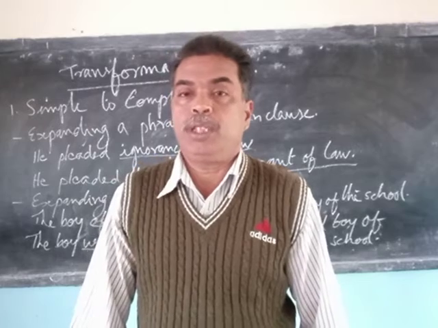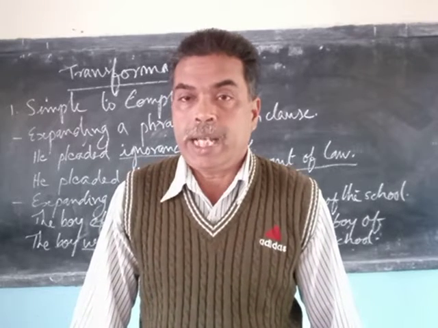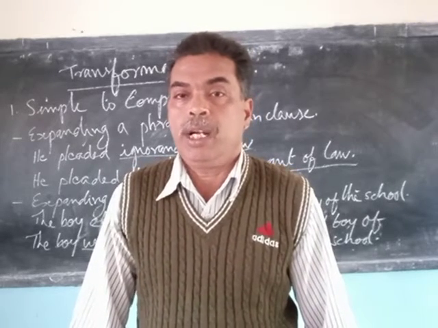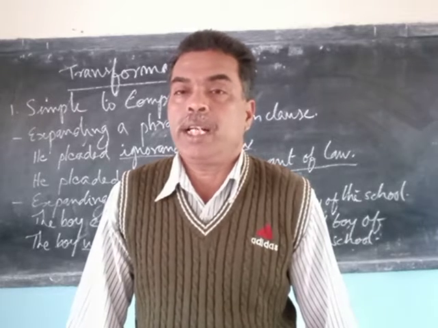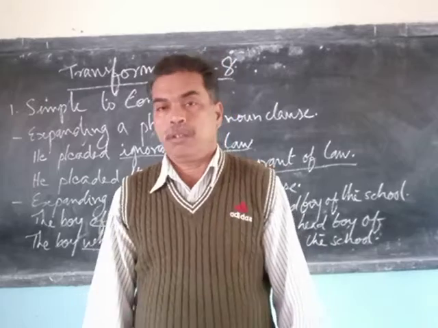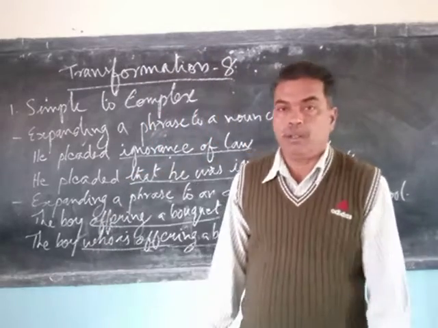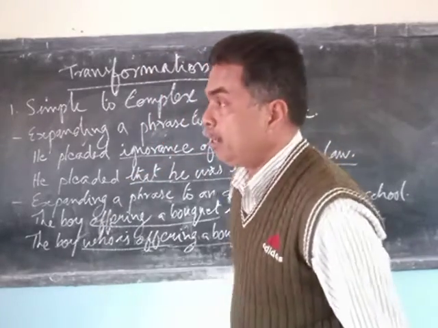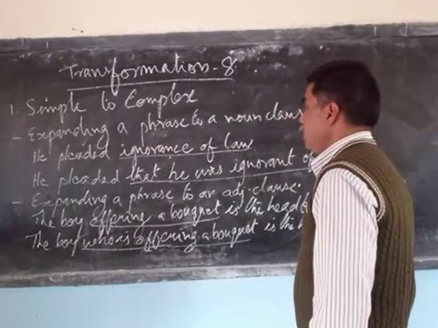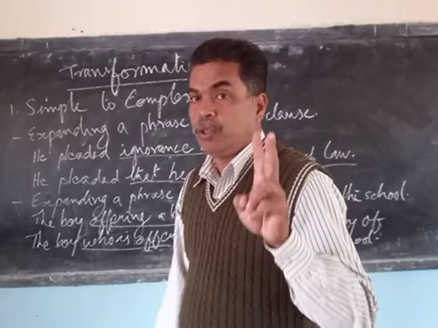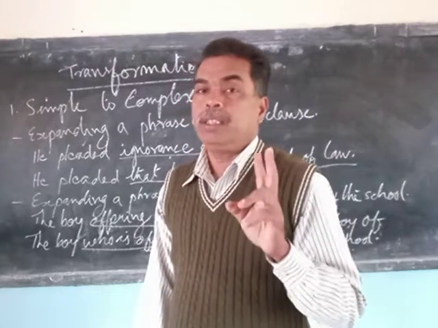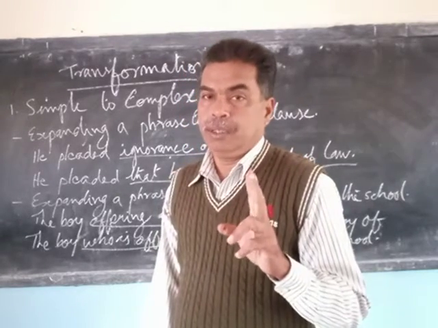Now the subordinate clause, you remember, there are three types we studied: noun clause, adjective clause and adverb clause. All three are subordinate clauses. So one main clause and one subordinate clause with a subordinating conjunction is a complex sentence. That means there are two finite verbs in it.